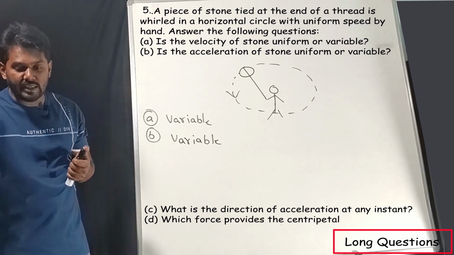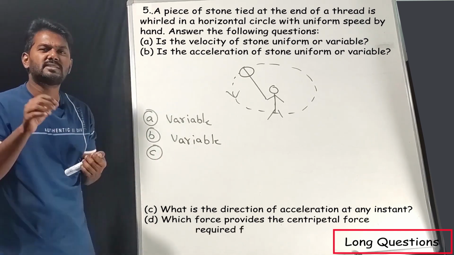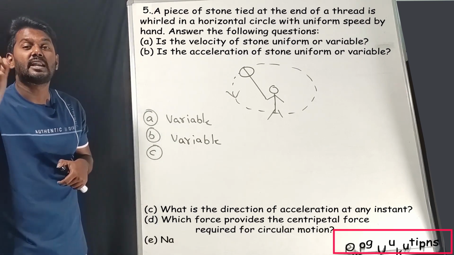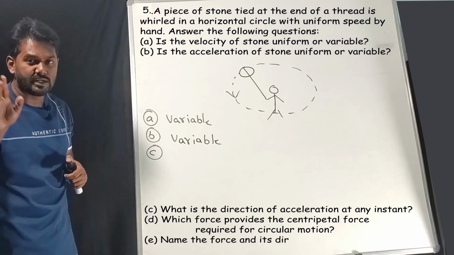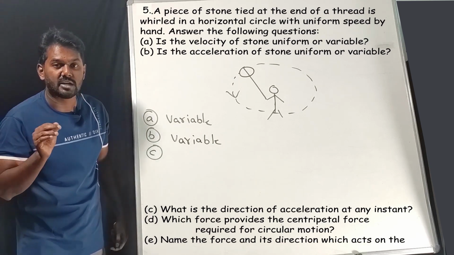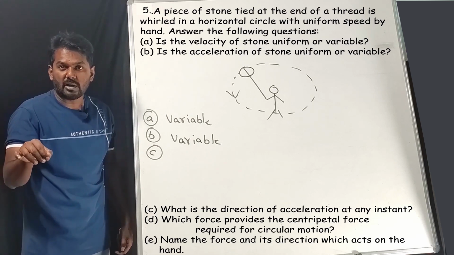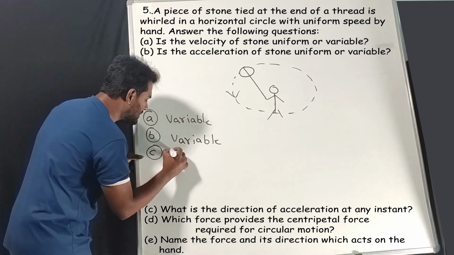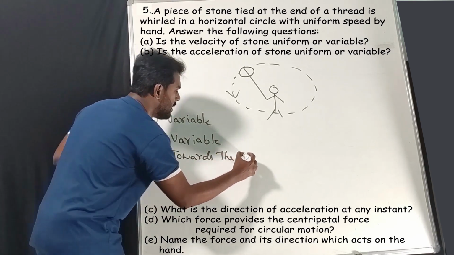Now the third question, what is the direction of acceleration at any instant? Why is acceleration produced? It is because of centripetal force. What is the direction of centripetal force? It is towards the center. Understand the question: what is the direction of acceleration? Acceleration is produced by centripetal force, so the direction of centripetal force is nothing but the direction of acceleration. So that will be towards the center.